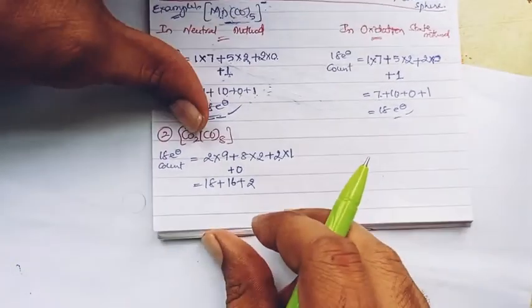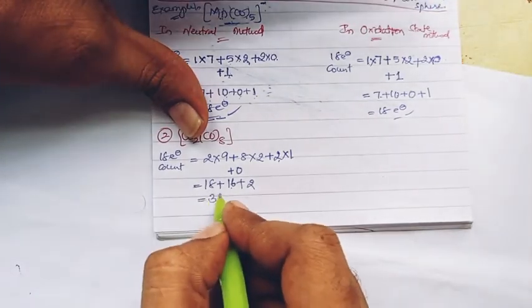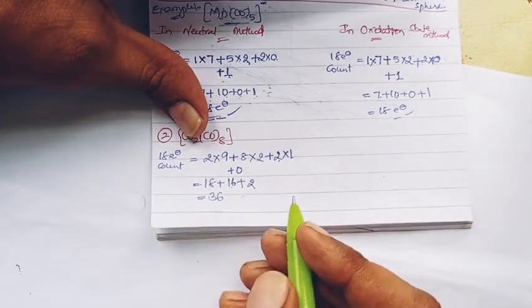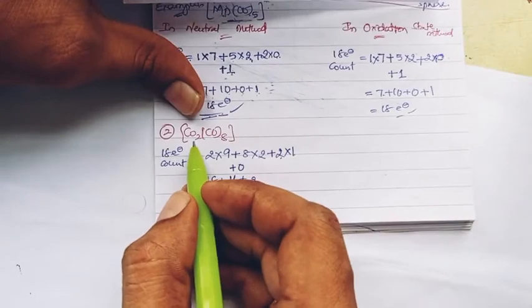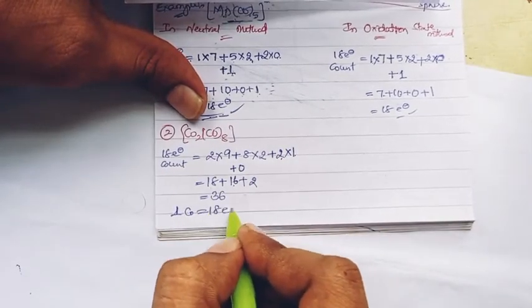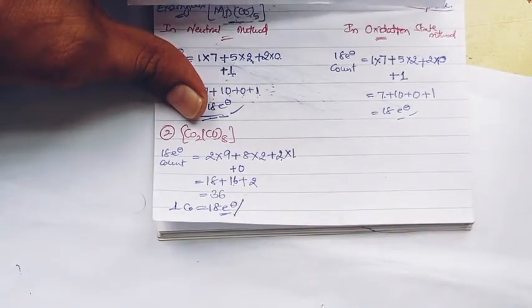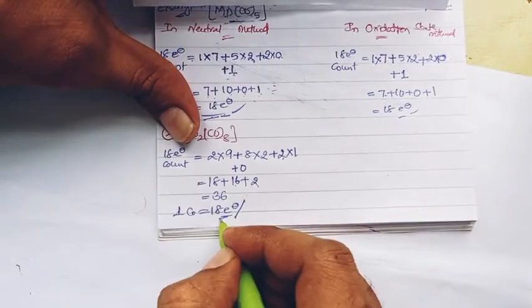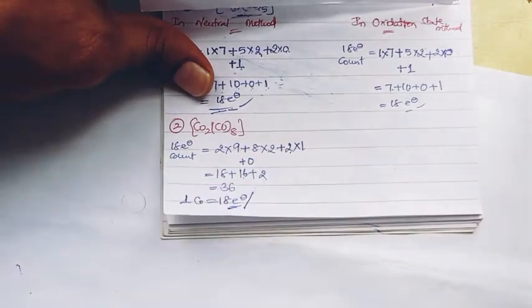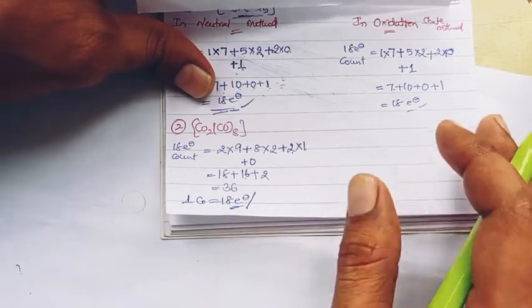So 18 plus 16 plus 2, all together it is 36. 18 plus 2 is 20, 20 plus 16 is 36, right? 36 for 2 cobalts. So each cobalt has 18 electrons in the valence shell surrounding it. Each cobalt has a valence electron density of 18. So again this particular dicobalt complex is obeying the 18 electron rule and it is very much stable.